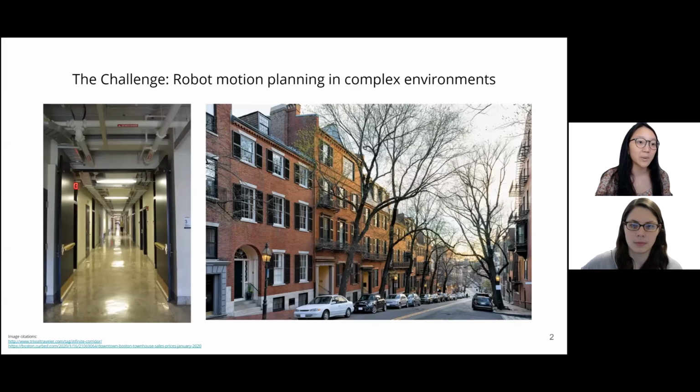In this work, we would like to enable a robotic agent to quickly and intelligently find promising trajectories through structured unknown environments. This ability will be crucial to deploying robots in a wide variety of tasks such as autonomous delivery and search and rescue, and is something you and I do on a regular basis.